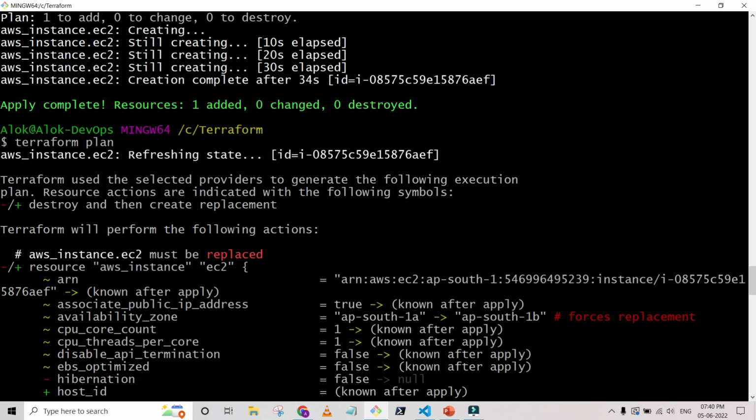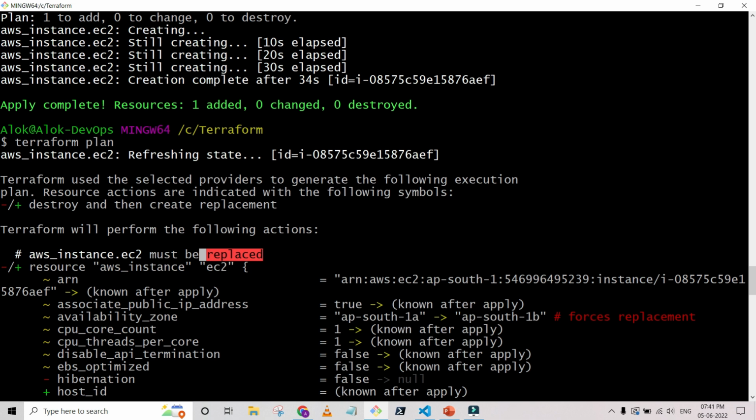So here you can see that the minus and plus means that it's destroying the instance and then creating. So by this you can understand that this is the default feature. Okay, so it will destroy the instance in 1A first, which we created previously, and then create the instance in 1B. Okay, so here you can see the force replacement. First, it will destroy the instance that was created in 1A, and then it will create a new instance in 1B. This is the default feature.